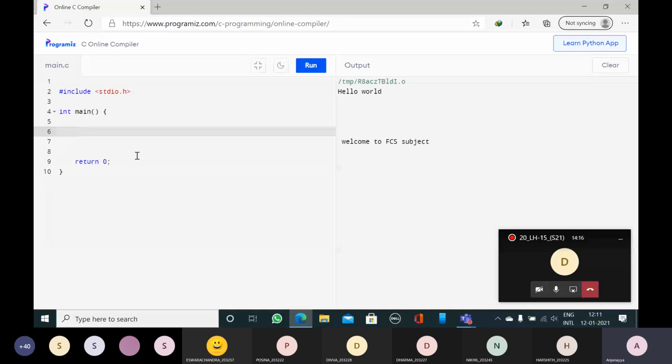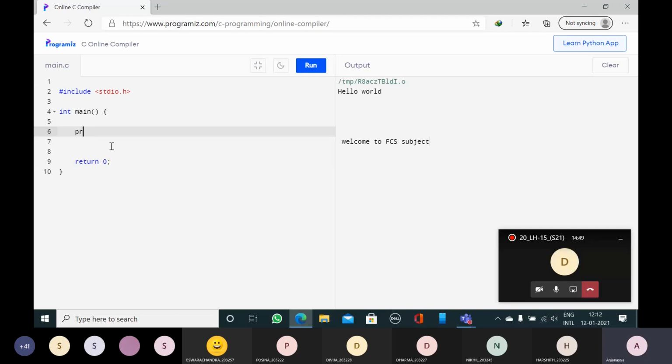Now shall we write another program? Till now, cleared? Anybody having any doubts? No doubts. Okay. Leave about int main, return 0, open braces and close braces. Here we need to type the code. For every program we require this structure. Whenever we run the program, the execution starts from the main function.